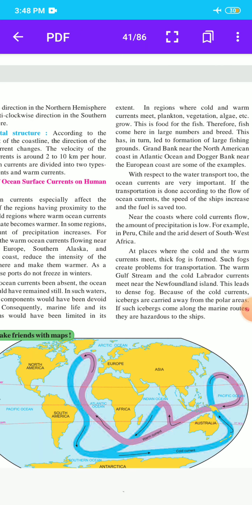In regions where cold and warm currents meet, plankton, vegetation, algae, etc. grow. There is food for fish in the ocean water. Therefore, fish come here in large numbers and breed.